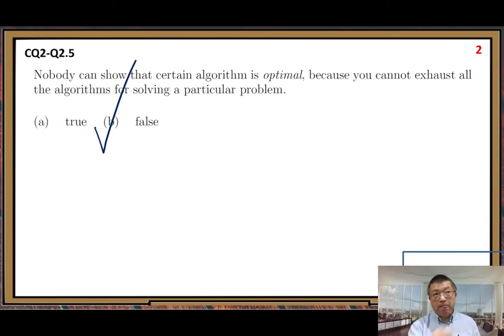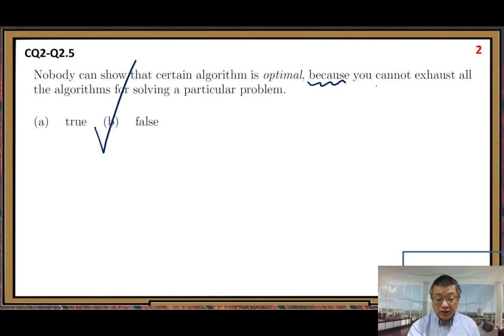Here, when I give you the reason, it makes sense. It sounds pretty convincing. You cannot exhaust all the algorithms for solving a particular problem. That's true.